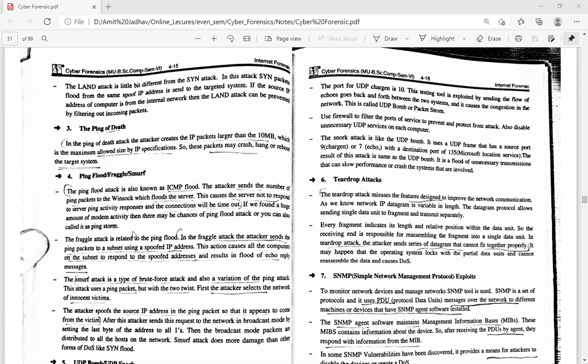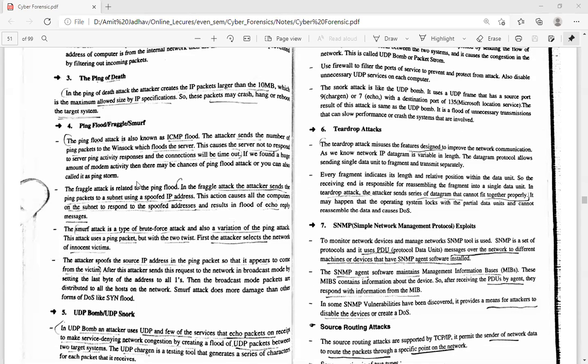So in a ping attack, the attacker sends ping requests. The server is always busy responding to the ping attack, and sometimes the server times out because of the large number of flood packets. Okay, so to avoid that, the network administrator must stop the activity or must stop the response to the ping command.